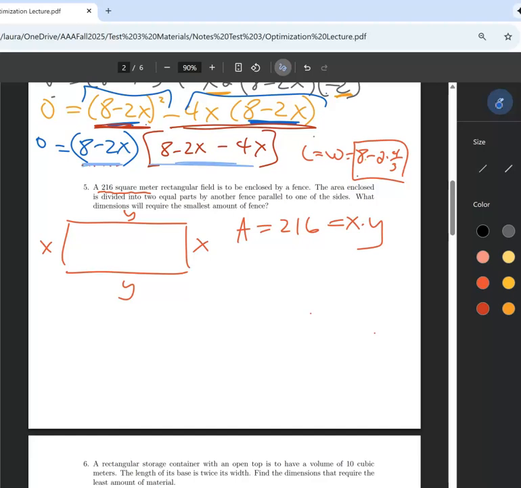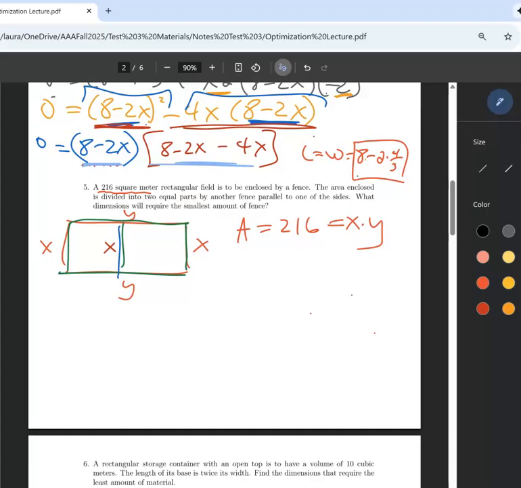The area enclosed is divided into two equal parts by putting another fence parallel to one of the sides. So they're saying like that. So that means there's another x, right? So what are the dimensions that require the smallest amount of fence? So smallest amount of fence is going to be this, this, this, this, and this. All of those green things, right?